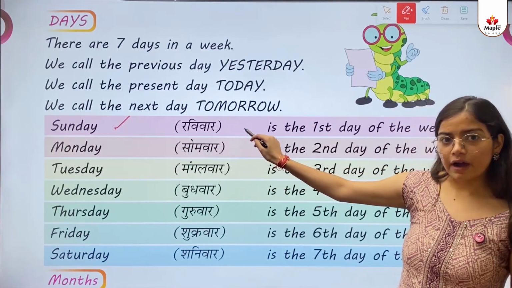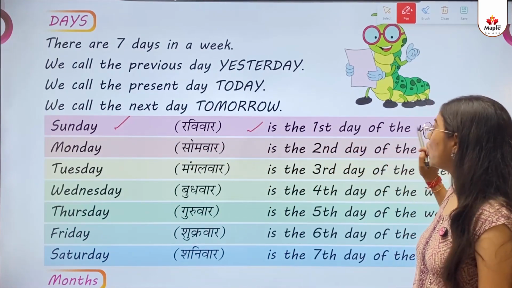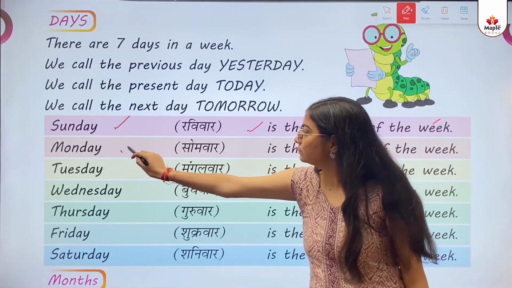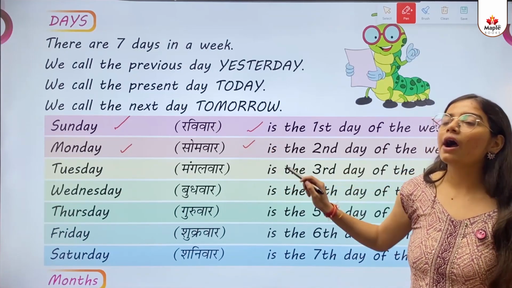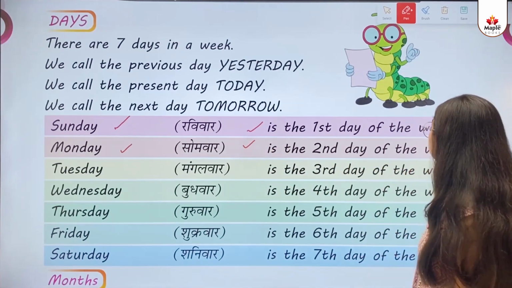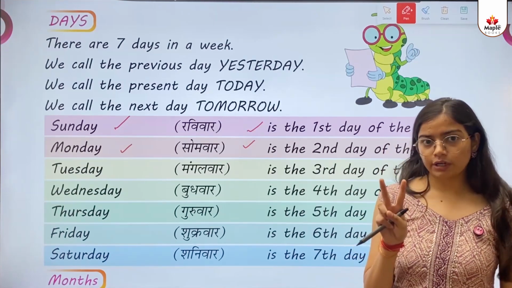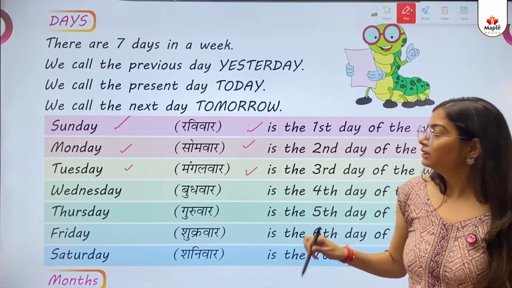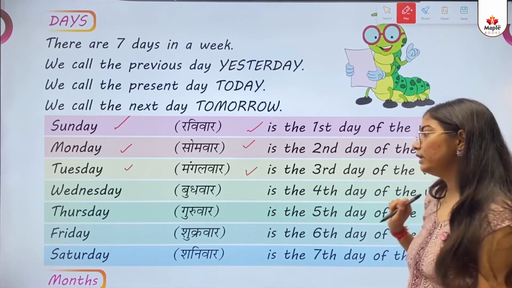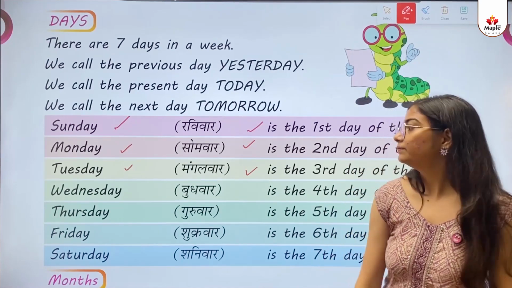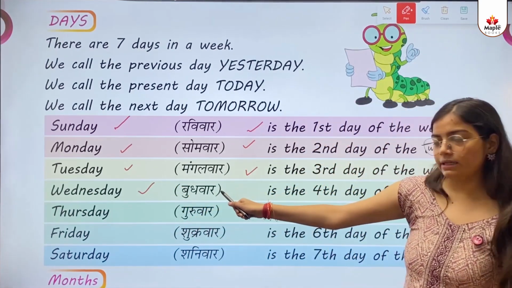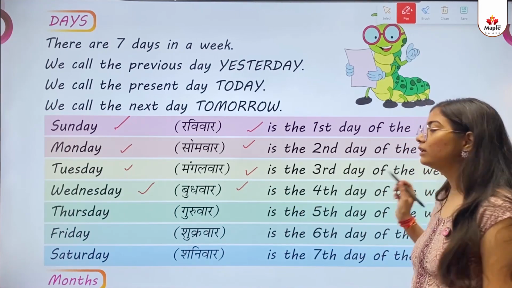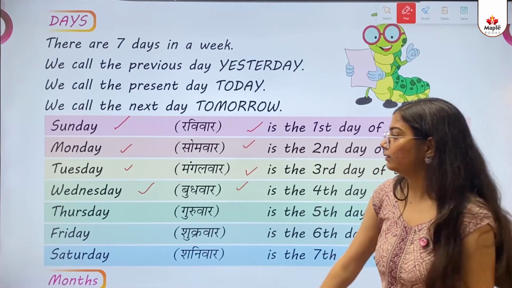Sunday, Ravivar, is the first day of the week. पहला दिन. Monday यानी कि सोमवार is the second day of the week. Second day, दूसरा दिन. Tuesday यानी कि मंगलवार is the third day of the week. तीसरा दिन होता है. Wednesday यानी कि बुधवार is the fourth day of the week. Fourth day, चौथा दिन होता है.